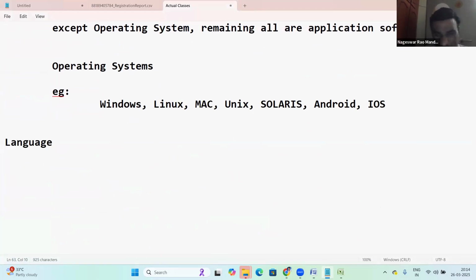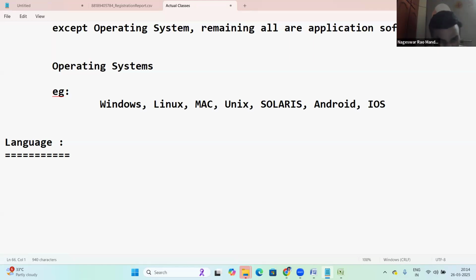So what is a language? See, we are speaking many languages, right? Depends on the person facing here. We are speaking different languages, like English, Hindi, Telugu, Tamil, Marathi, Gujarati, like that, right? Why? Communication purpose. So language is a media of communication, right?